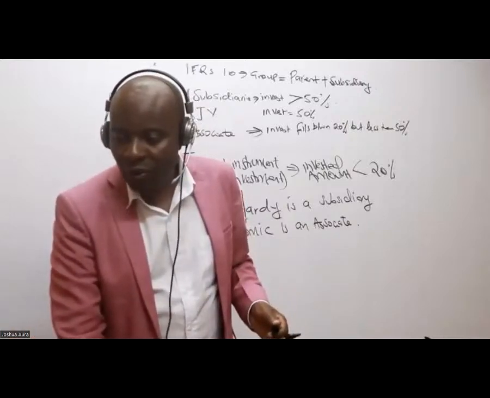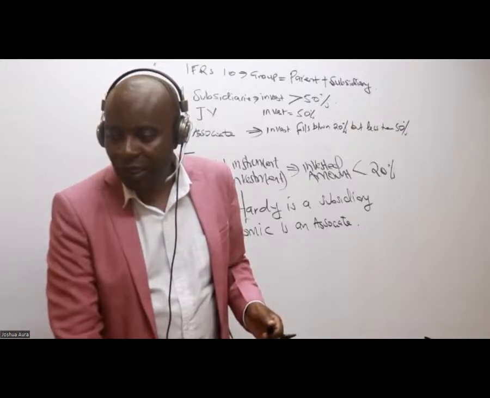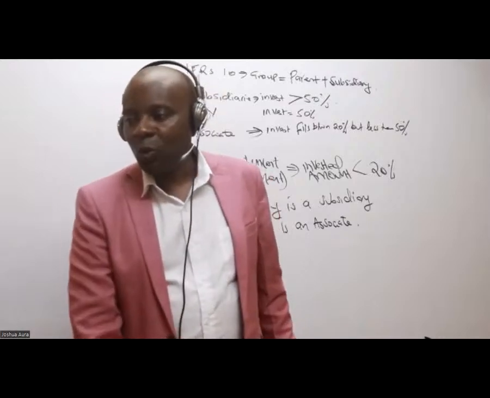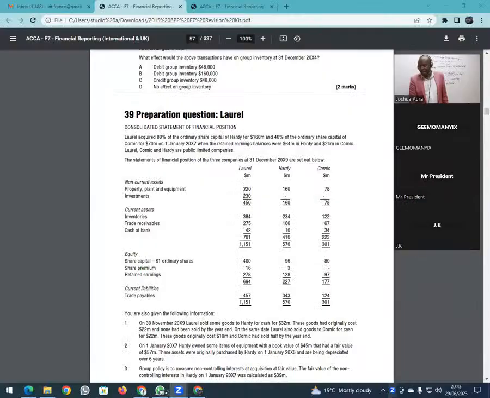So they have told us here, which is very important, ladies and gentlemen, this fact here. Remember, we have just bought 80% of Handy. So Handy is a subsidiary, and the 40% of Comic. So Comic is an associate. And as somebody has told us, if it's a Kasneb question paper, I will delete this column of Comic, the whole of it, because Comic is an associate. Comic will never be consolidated.